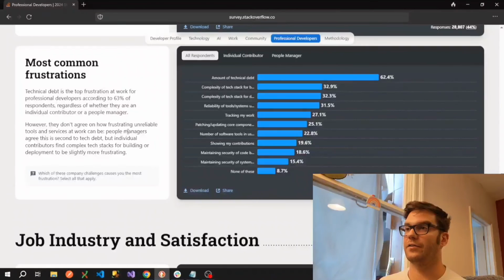However, they don't agree on how frustrating unreliable tools and services at work can be. People managers agree it's second to technical debt, but individual contributors find complex tech tasks or tech stacks for building or deployment to be slightly more frustrating. So what that means is people that have a variety of tools that they need to learn to actually build their solutions, it can get very complicated very quickly.